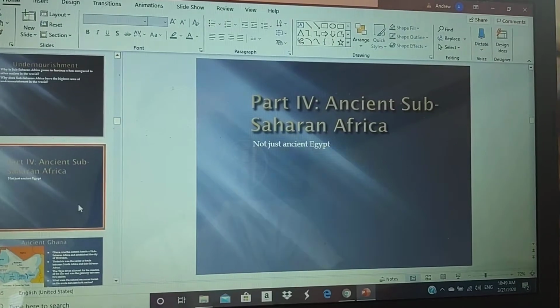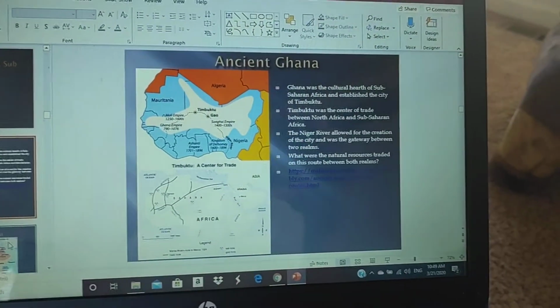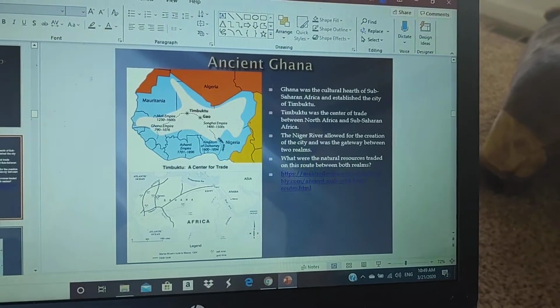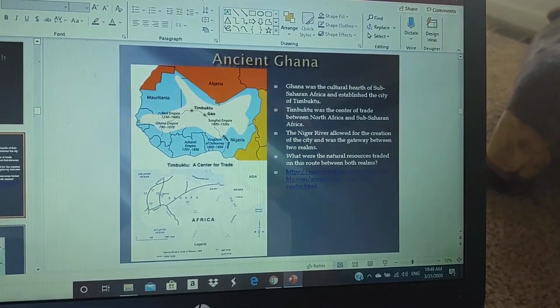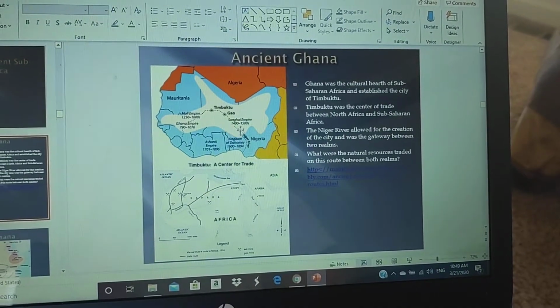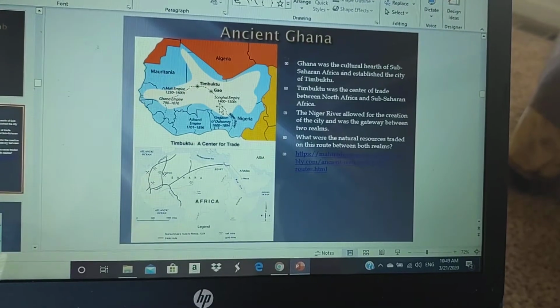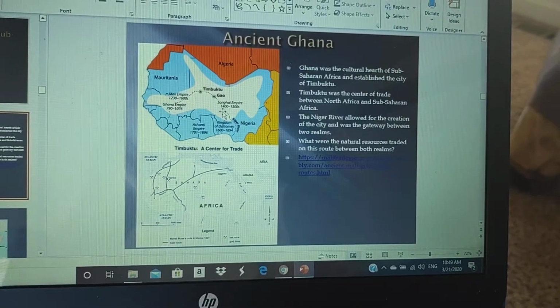So I'm going to really shift gears and go into ancient sub-Saharan Africa. Now, I'm not going to read this line by line, but I do want to show you that Ghana is the cultural hearth of ancient Africa. So Ghana is situated right here. It is the cultural hearth of sub-Saharan Africa.